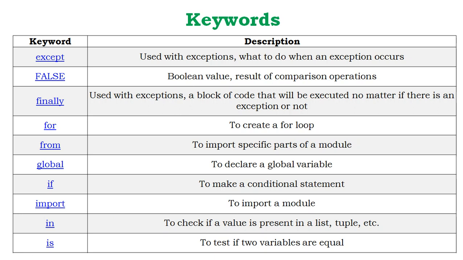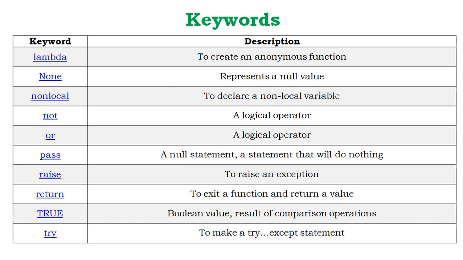We will discuss these contents, that is list, tuple, set, dictionary. These all are the contents of Python data structures. We will discuss them in later classes also. Is, to test if two variables are equal. Lambda, it's a new function in comparison to C, C++, and Java. To create an anonymous function, we basically use lambda. None, to represent the null value.